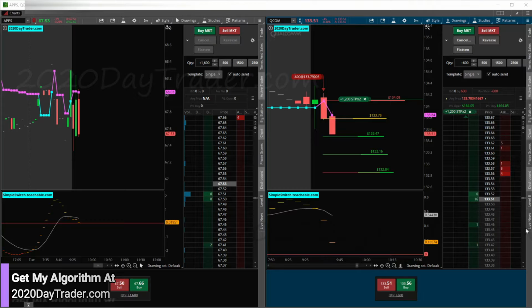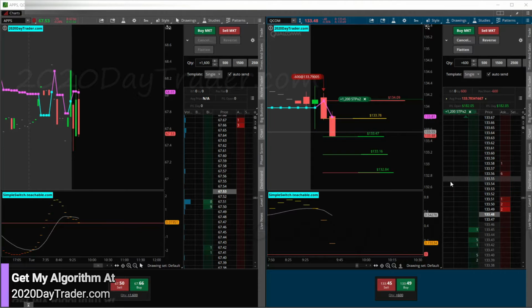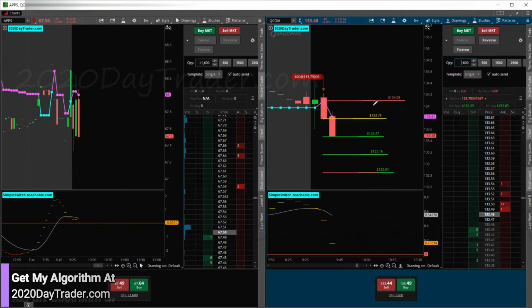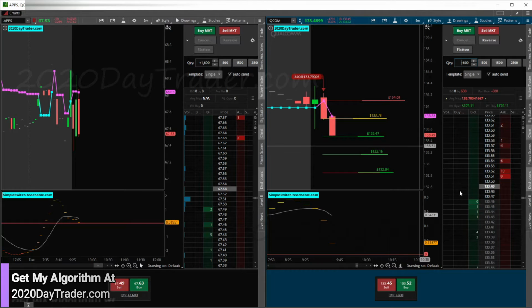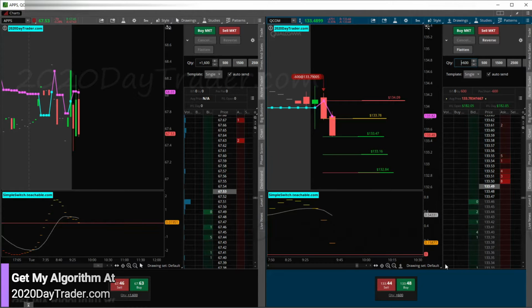Okay, QCOM coming into the target here. So I'm going to go ahead and cancel these 2 orders. We got 600 shares queued up. So the target's 133.47. So as soon as we can break through a little bit, because it's coming in kind of hard here. So I'm going to try to let it break through and then put my stop so it backs me up. I'm short, so I'm going to buy to get out. 57 or 47 is what I'm looking at to be on the ask.